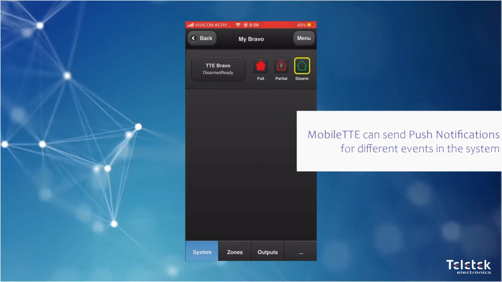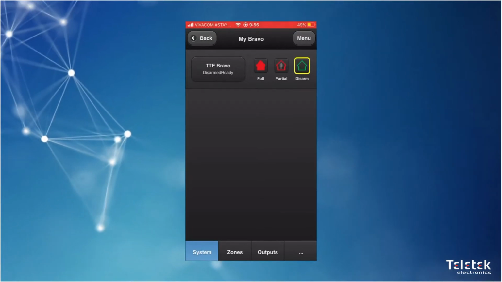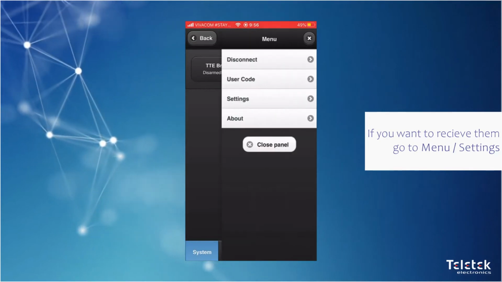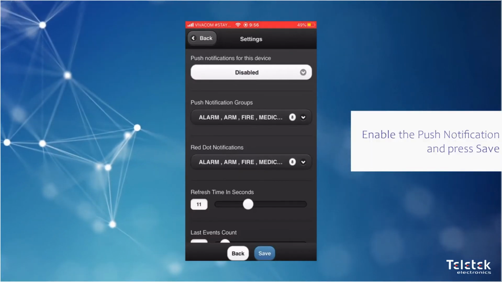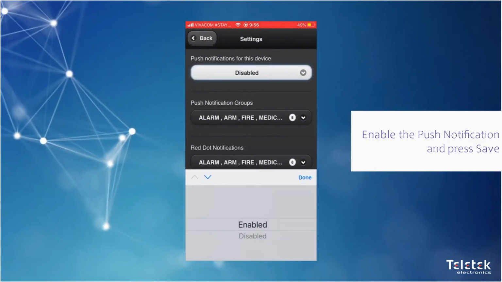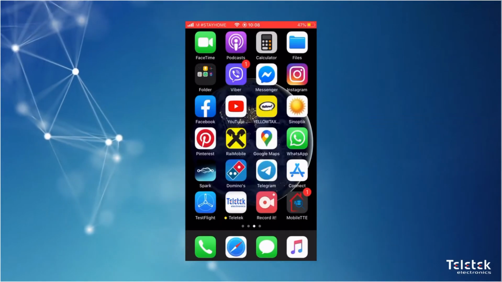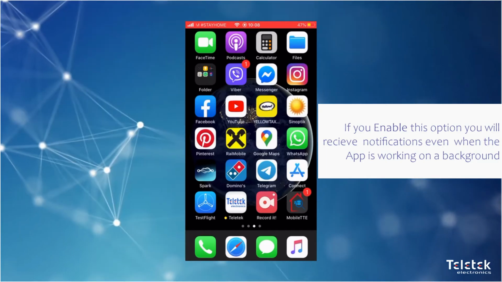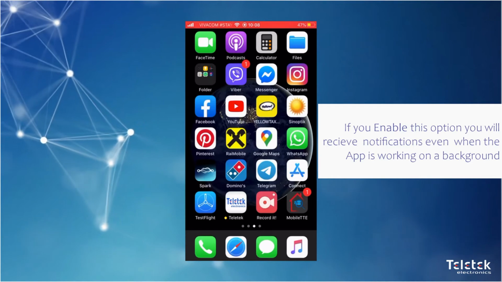MobileTTE can send push notifications for different events in the system. If you would like to receive them, you have to go to Menu, Settings, and enable the push notification. After we enable that option, we'll be able to receive notifications even when MobileTTE is working on a background.